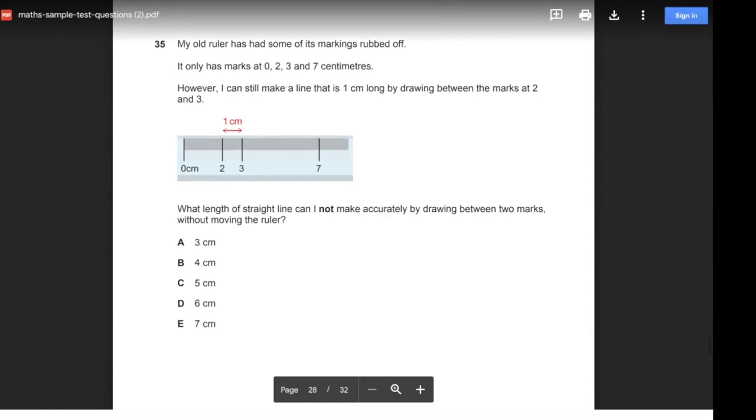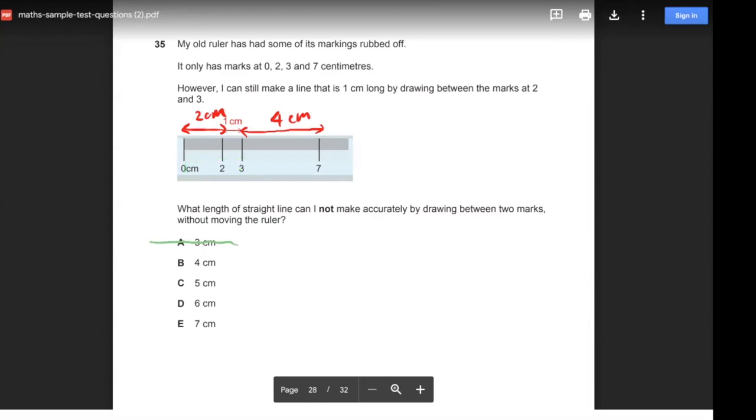Yep, cool. So it's just saying that if I look at the space between 2 and 3, that's just 1 centimeter long. And then similarly, if I look at the space between 3 and 7, that would be 4 centimeters. And if I look between 0 and 2, that would be 2 centimeters. What length of the straight line can I not make accurately by drawing between the two marks? So it's just looking at which combination of the markings can I use to get the desired length. So for 3 centimeters, I can actually get 3 centimeters by drawing a line between these two. So 3 is not the correct answer.